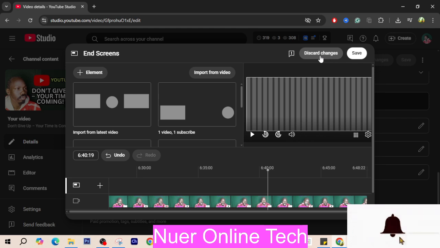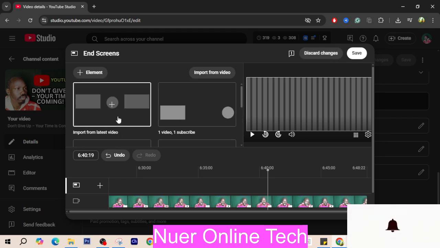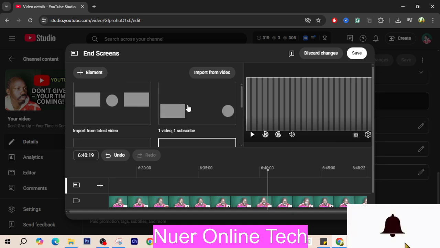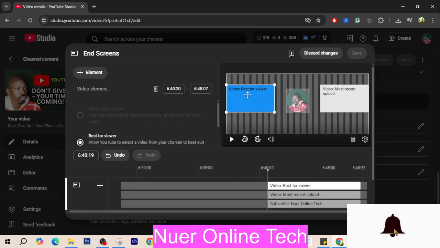Now this is how you can select your end screen. When your video ends, YouTube will suggest another video that can be watched by your audience. So just simply click one of these. Like mine, I select this one where the best for viewer will be shown here, and also the most recent upload will be shown here. And again, this is a subscribe button for your YouTube channel,